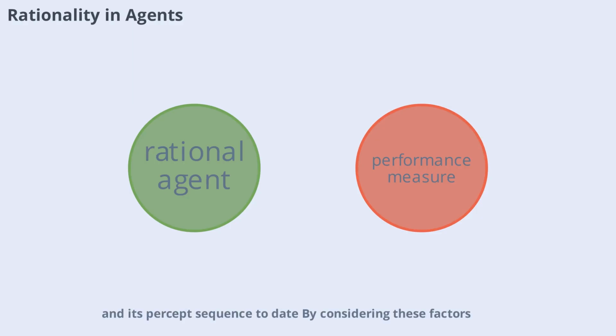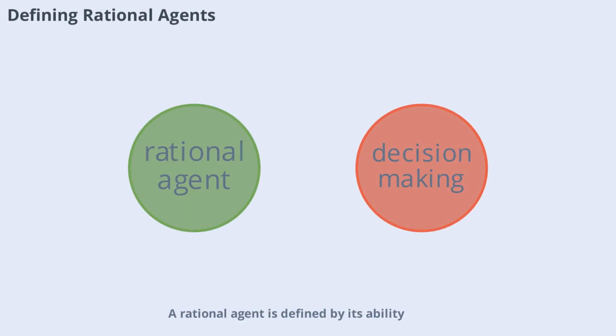By considering these factors, rational agents can adapt and optimize their behavior over time. A rational agent is defined by its ability to select actions that maximize its performance measure, based on the evidence from its percept sequence and any built-in knowledge. For every possible sequence of perceptions, the agent should choose the action that is expected to yield the best result. This approach ensures that the agent's behavior is always aligned with its goals, even in uncertain or changing environments.